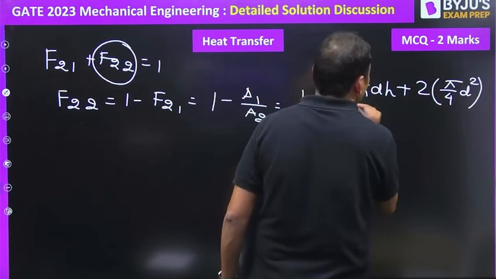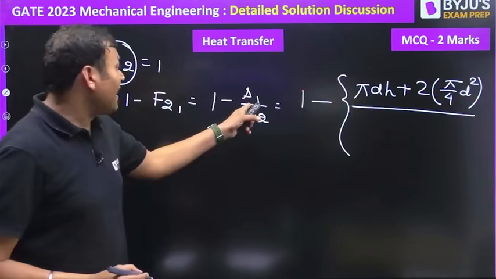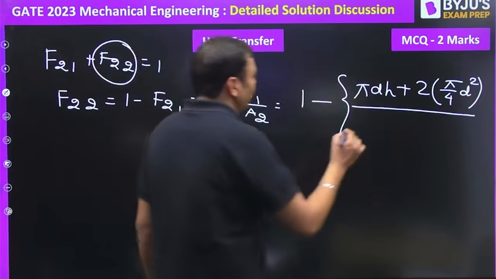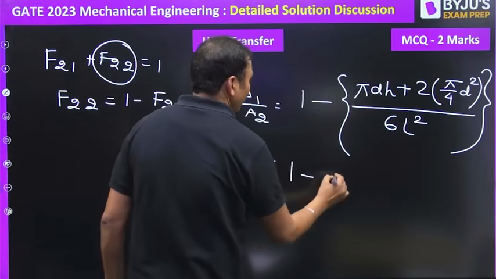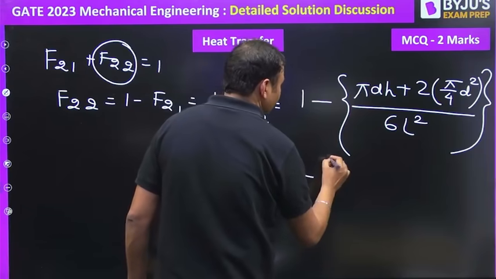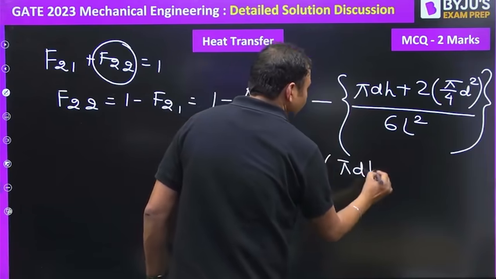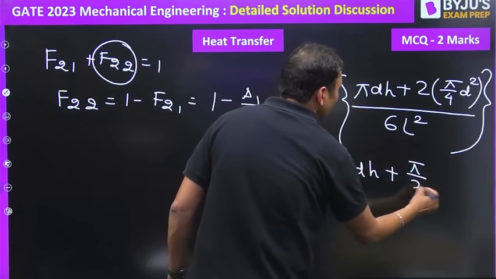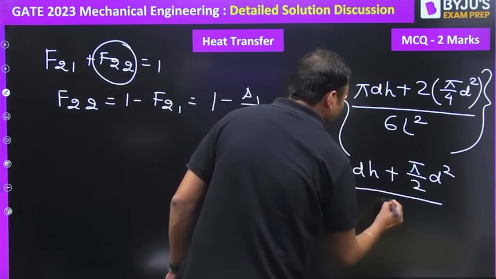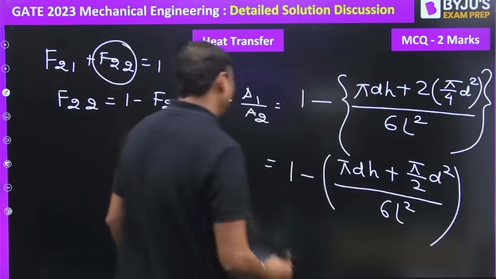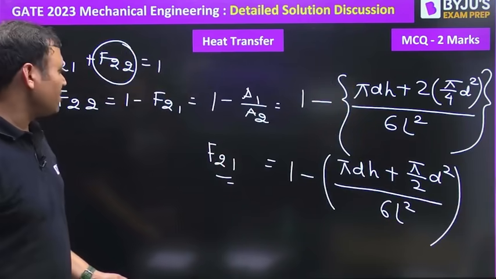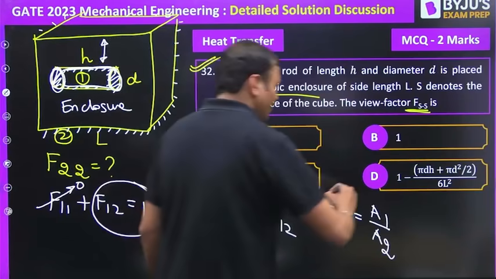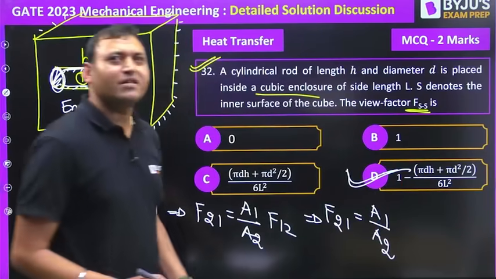That is the surface area for the cylinder 1. And A2, because it is a cube, is 6L square. So F22 is 1 minus pi d h plus pi by 2 d square divided by 6L square. This will be the answer. The answer to this one will be option D. D is the correct answer for this one.